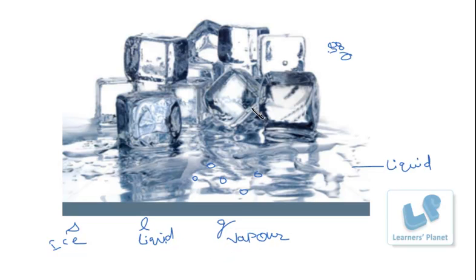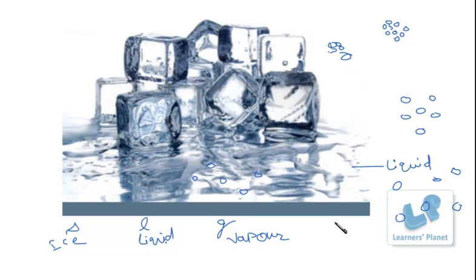It's just that ice being solid, the particles are close to each other. The force of attraction between these particles is very high. In liquids, the particles are far off. The force of attraction between the particles as compared to ice is less. And in vapor, the particles are very far.